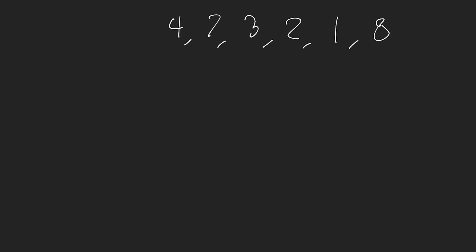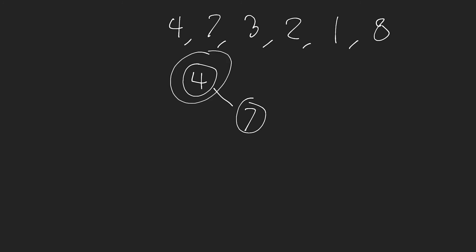When we don't have any elements in the tree, the first element we insert just becomes the root. If you'd like, pause the video and attempt this on your own and see what the binary search tree would look like if we insert elements in this order. I'm going to start drawing it out now. We start with our root node of 4. Then we insert node 7. We make that the right child of 4 because there is no right child, and this is greater than 4.